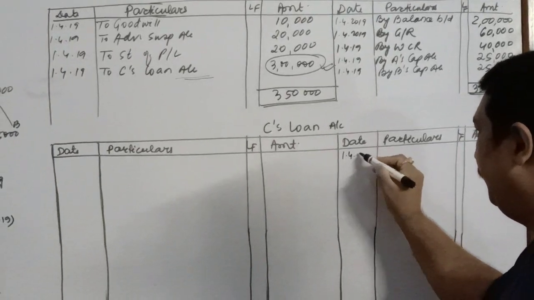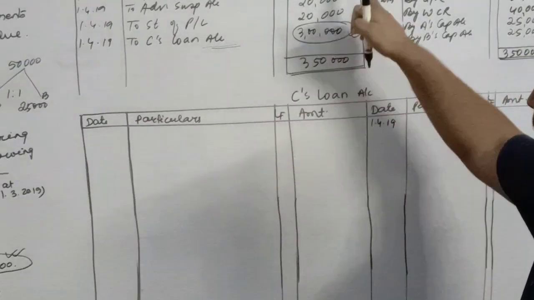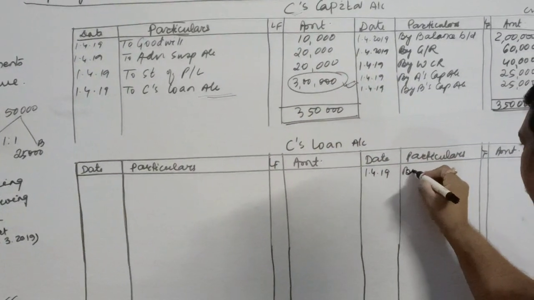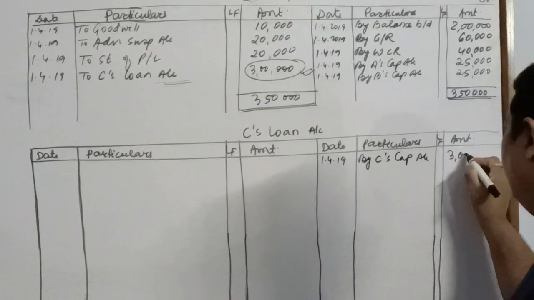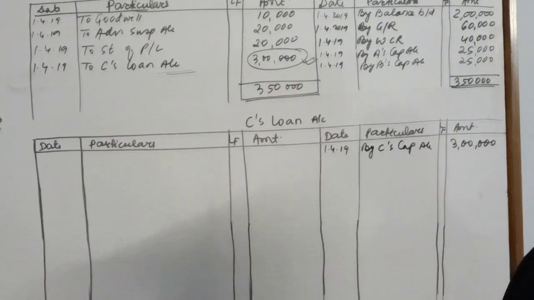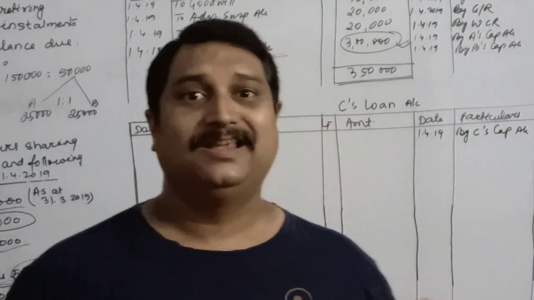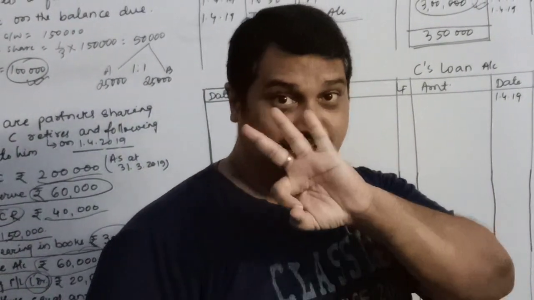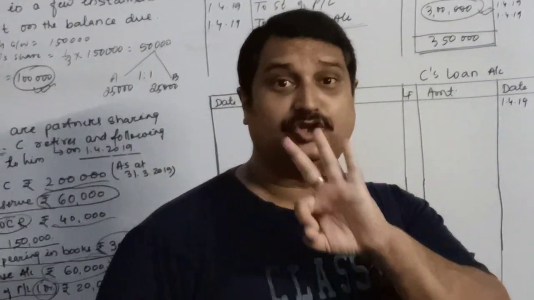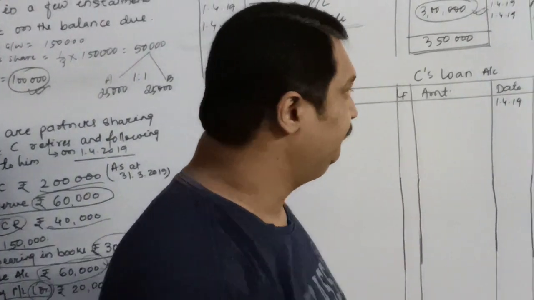So here I will write 1st April 2019. We are transferring it from which account? C's capital. So here I will write by C's capital account. How much is the balance on 1st April 2019? It is rupees 3 lakhs. So 3 lakhs is to be paid to him in total. In how many years? In 3 years, in 3 installments, along with interest at the rate of 10% per annum.